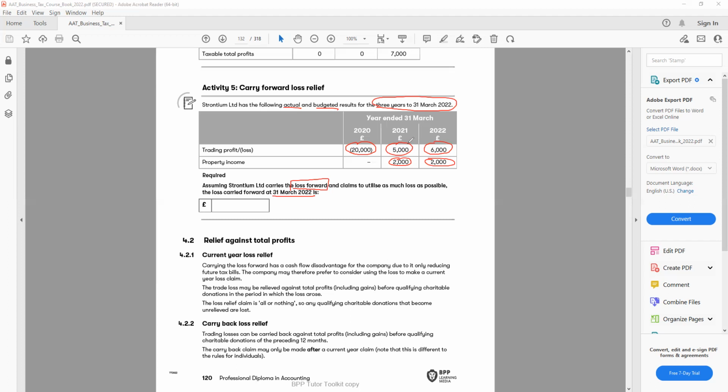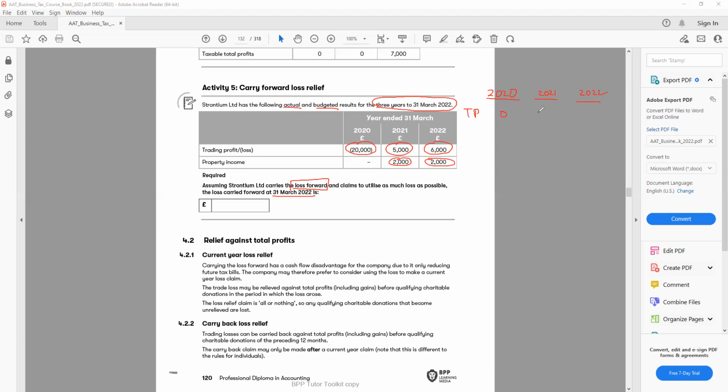First, we need to know how much profit we have. So if we make the columns 2020, 2021, and 2022. The first thing we'll do is the trading profit. We have no trading profit for 2020.